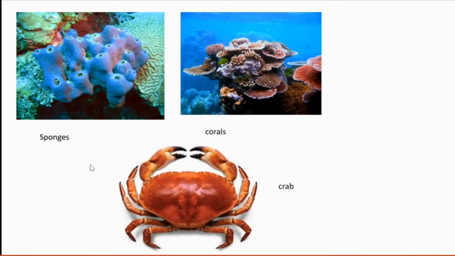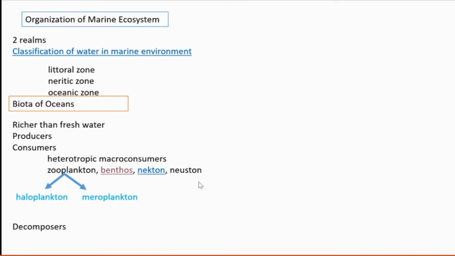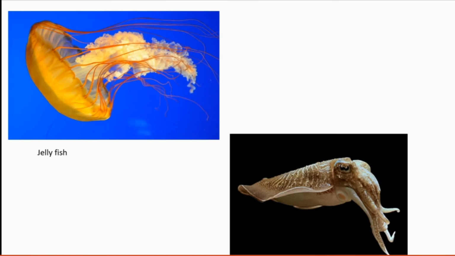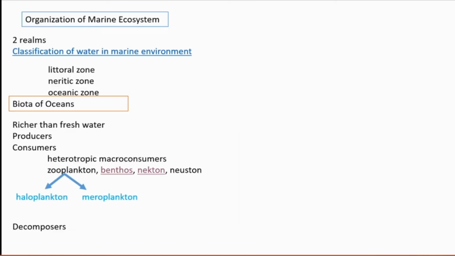These are the benthos mainly. See, benthos means attached with something. Nektons are actively swimming organisms. Neustons we know, hyponeustons and epineustons are there.